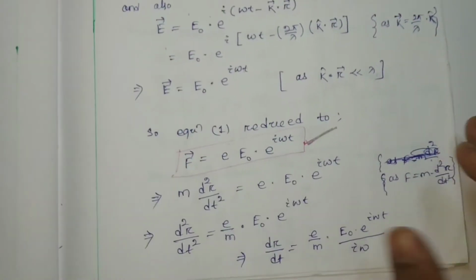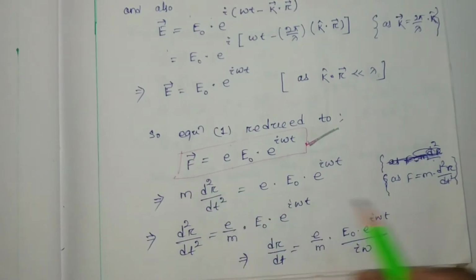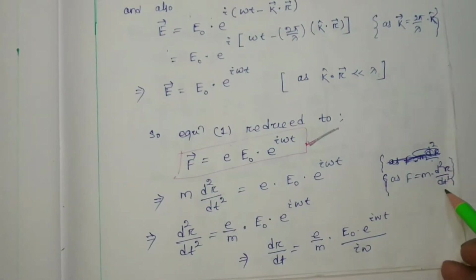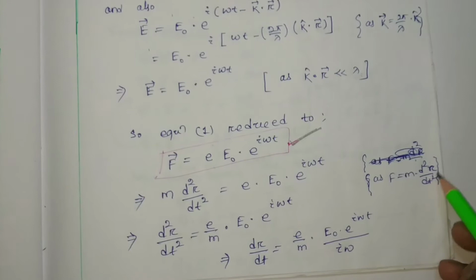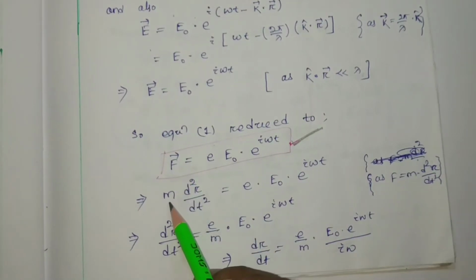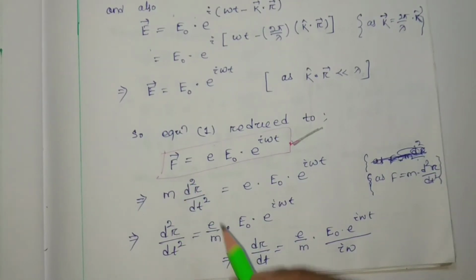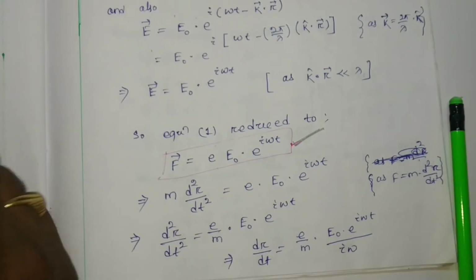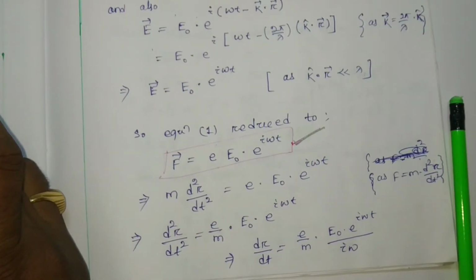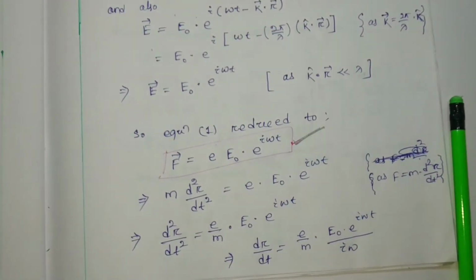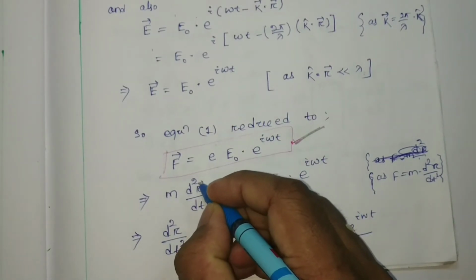Now force is nothing but mass into acceleration, that is m into d square r by dt square. r is the position vector, so F can be written as m d square r by dt square. Here r should be a vector, position vector.